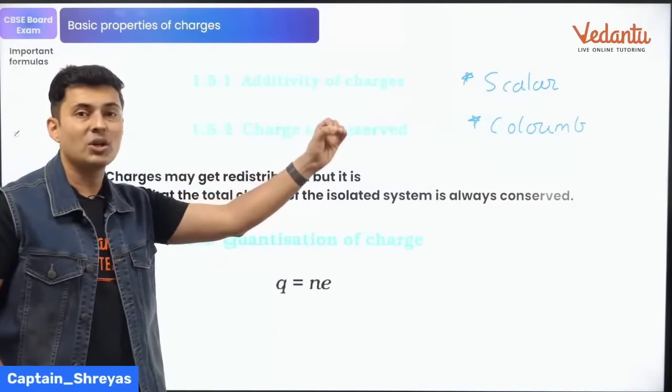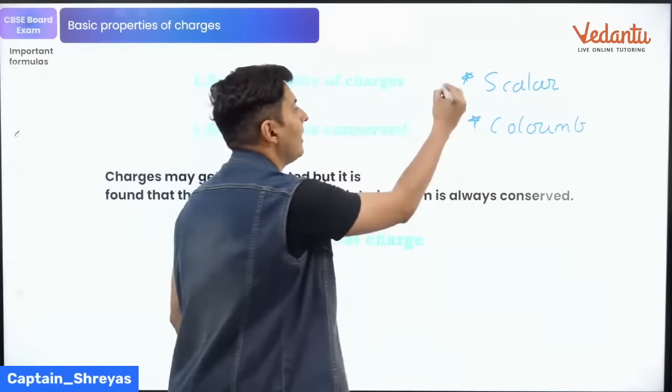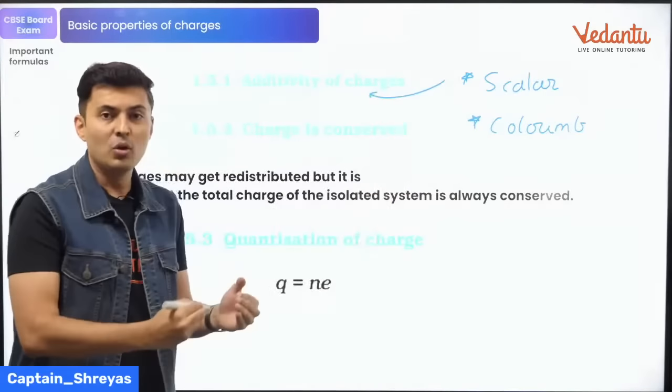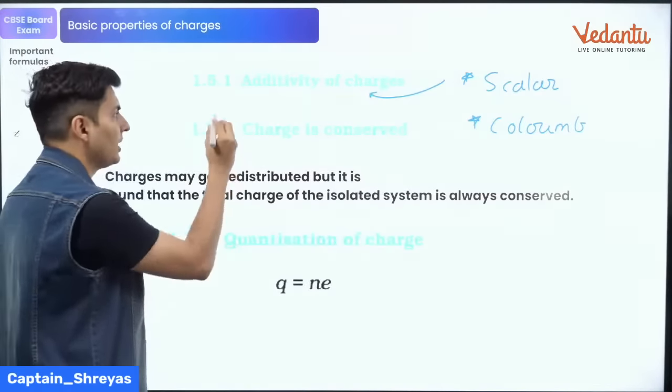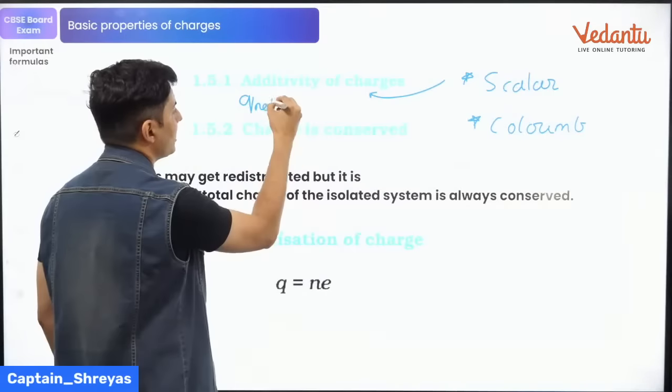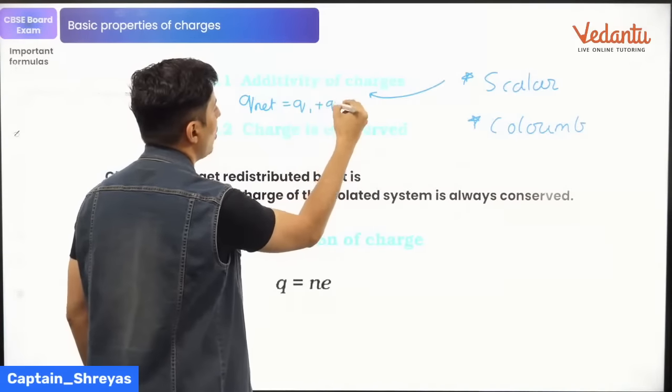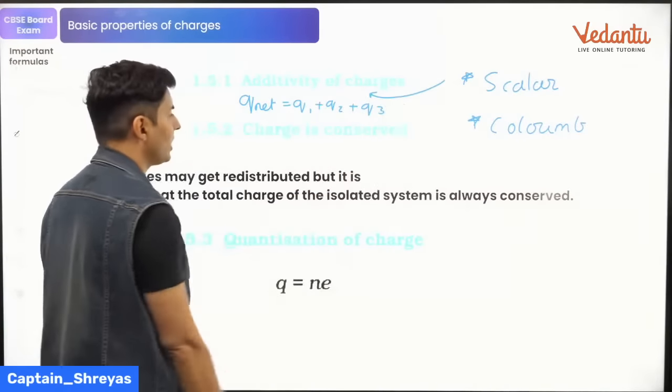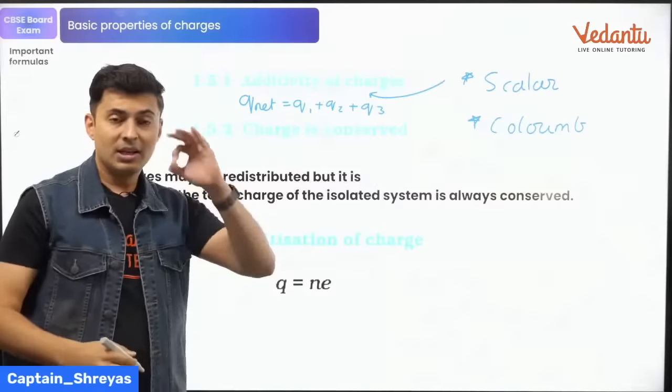First one is addition of charges. Because charge is a scalar, you can add them: Q1 plus Q2 plus Q3. So the net charge is Q1 plus Q2 plus Q3 and so on. Charge is conserved. Remember this.